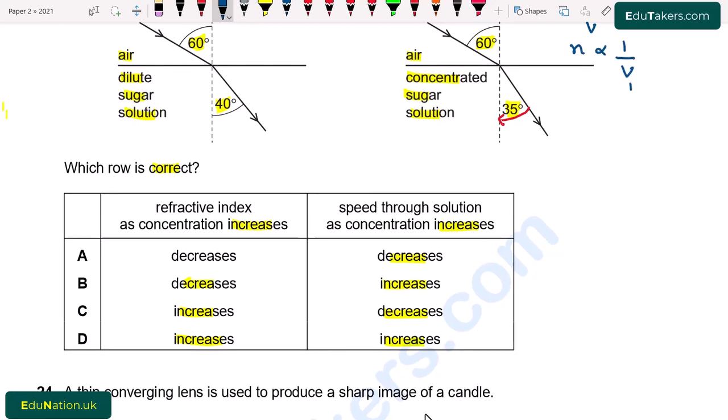So by increasing refractive index, we mean that the speed is decreasing. Both of these are inversely proportional to each other. So from here option C is correct, which shows that as the concentration increases, refractive index increases while the speed decreases.